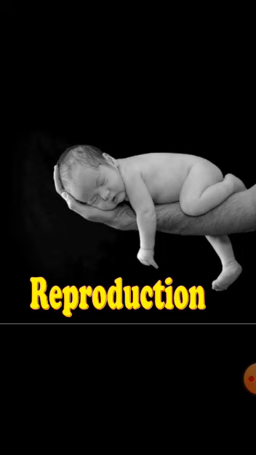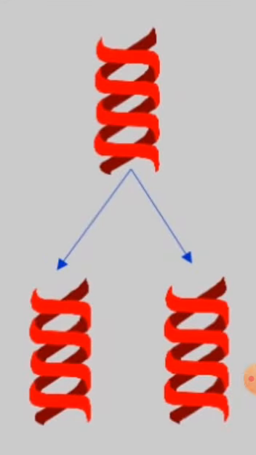So, firstly, let us learn about the importance of DNA copying. Before a cell divides, DNA must make an exact copy of itself so that the new cells have the right amount of chromosomes, that is, diploid number of chromosomes.